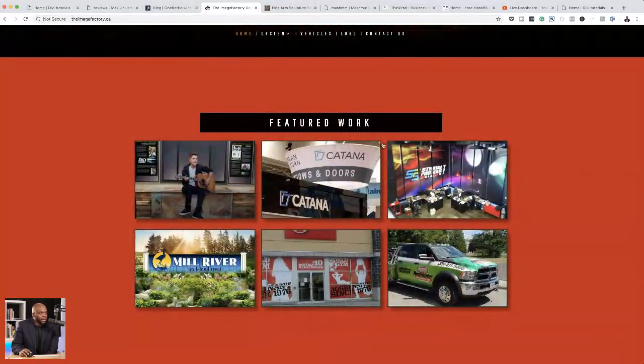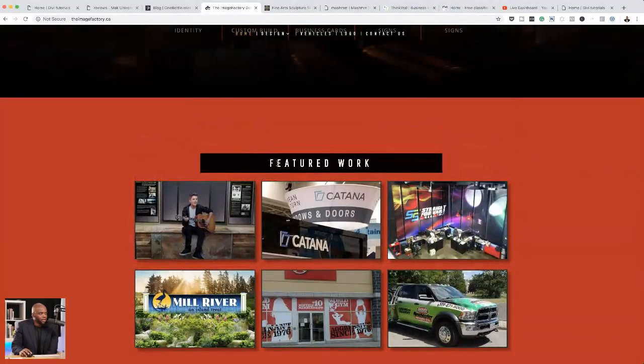Again, I would remove this black and just have featured work as the word itself. And then for these images here, I don't think there's a need to add a border and a shadow. I don't think it's bringing any design benefit to this section. So I will just use these images as they are, without the border and without the drop shadow.